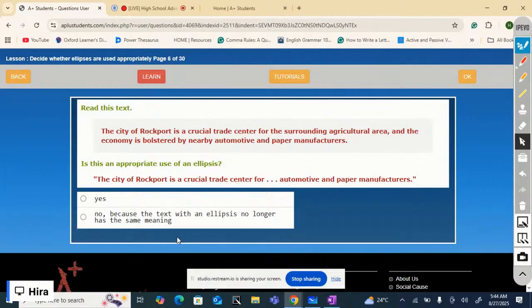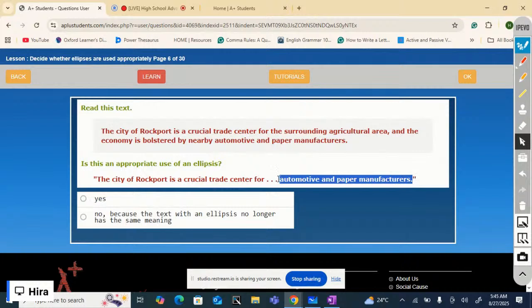Well, if you read the original text, the city of Rockport is a crucial trade center for the surrounding agricultural area, and the economy is bolstered by nearby automotive and paper manufacturers. Well, these are two different things. And the text with ellipsis says the city of Rockport is a crucial trade center for automotive and paper manufacturers.